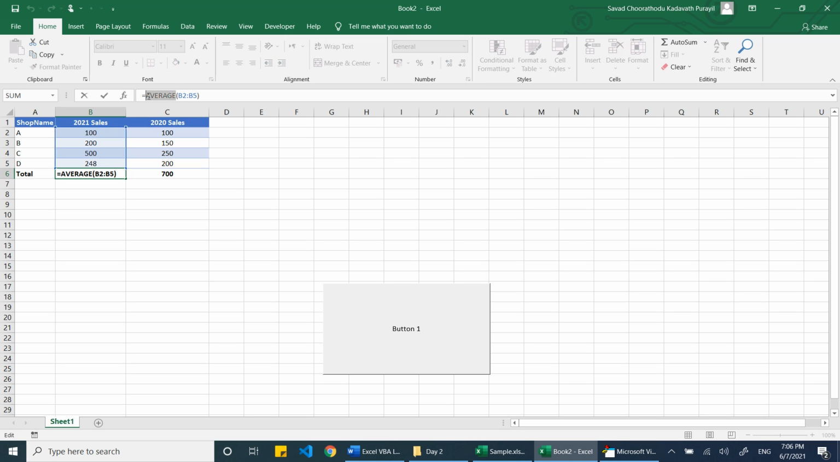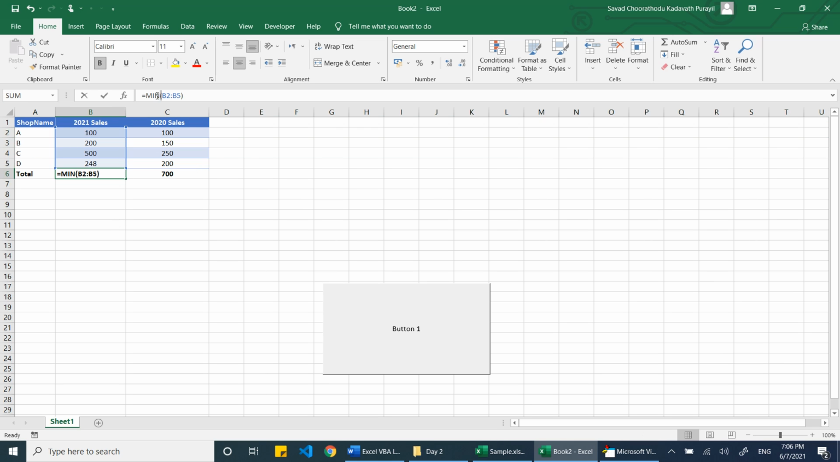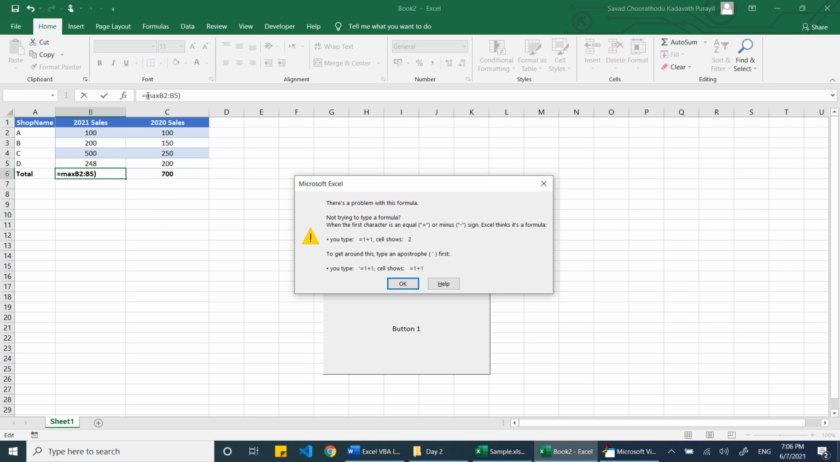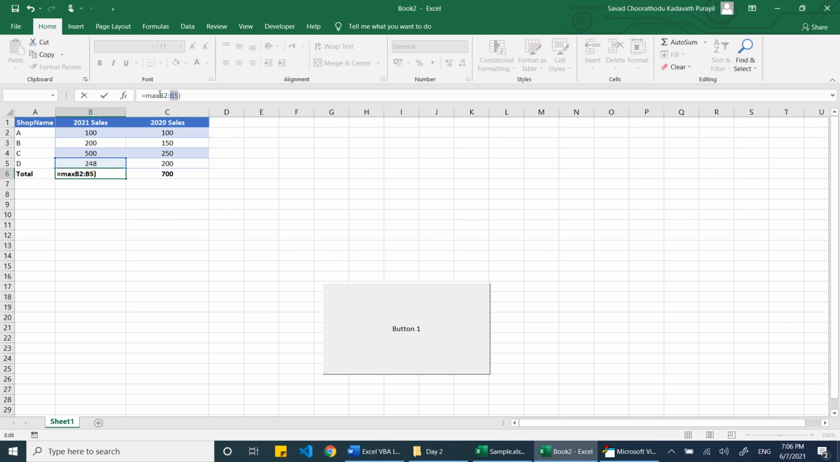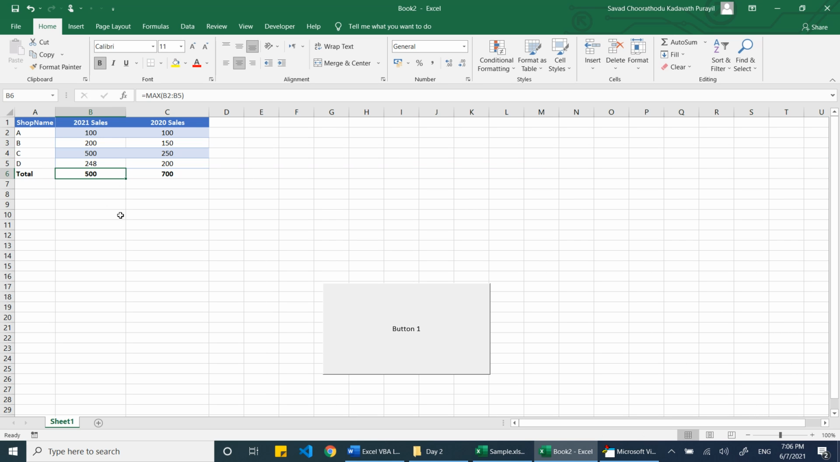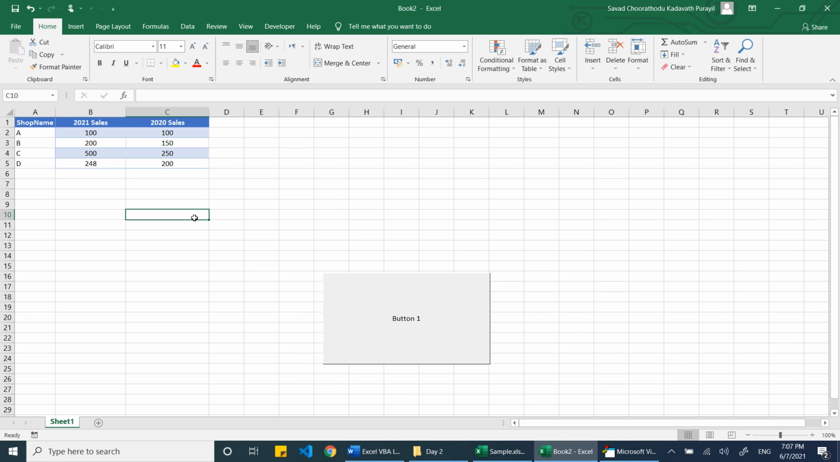Then I can write MIN for minimum. So which shop sold the minimum this year? I got 100 as the minimum value. And I want to get MAX, meaning maximum sales. The bracket was missed here. So I can see this is the maximum value, and I got MAX from here. I had to copy the same, then only it will work here. Now these are some of the default functions available in Excel.